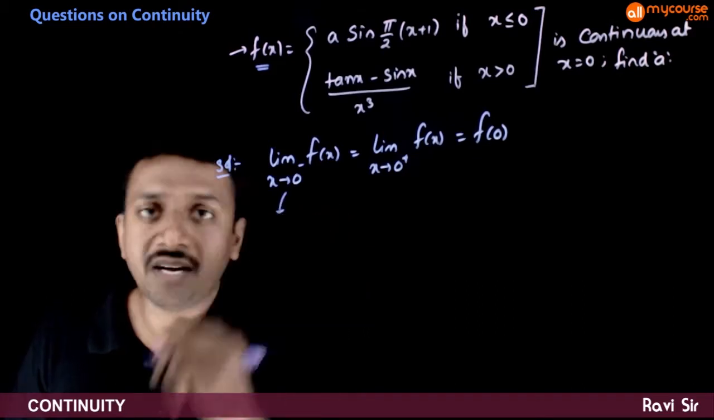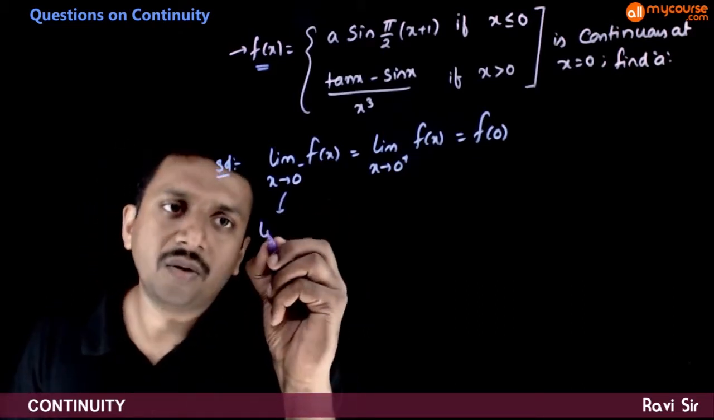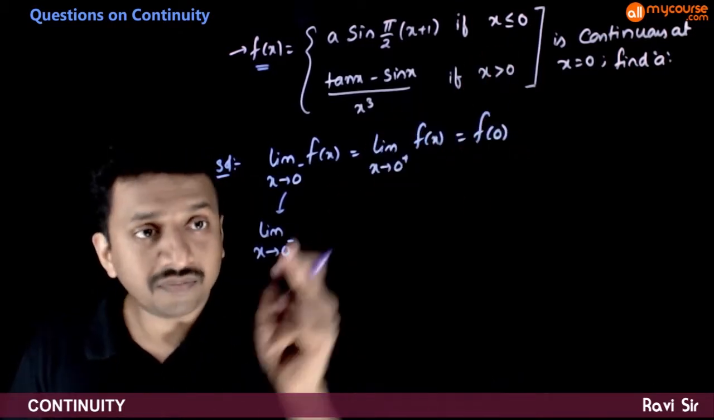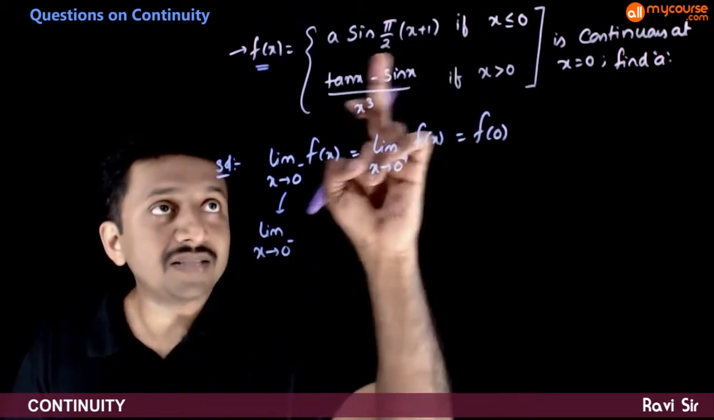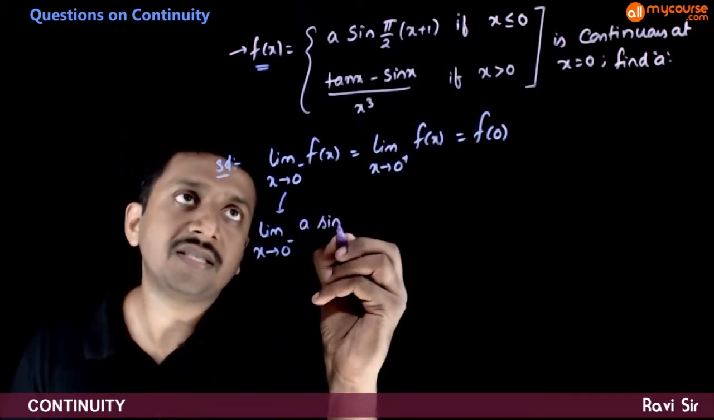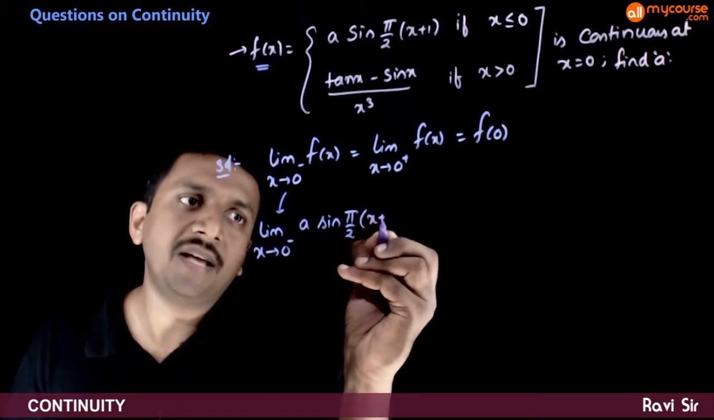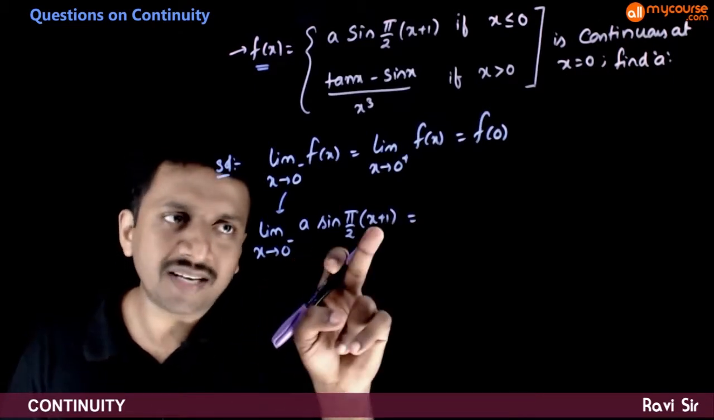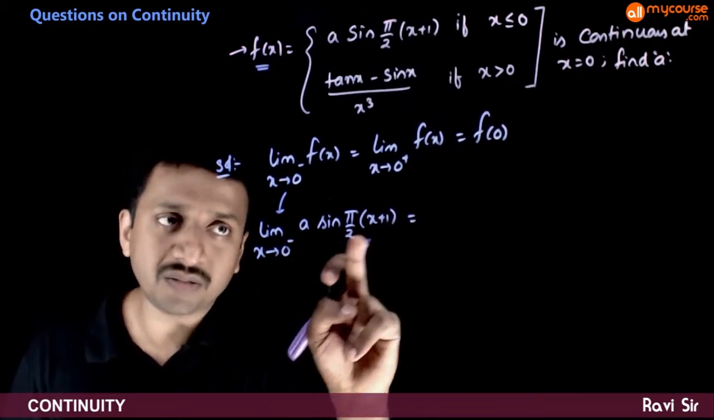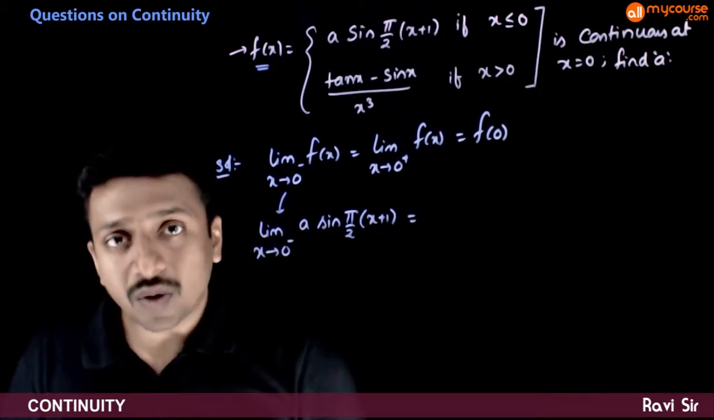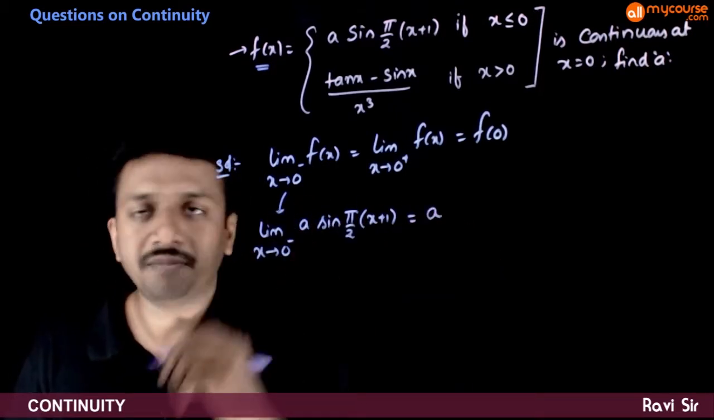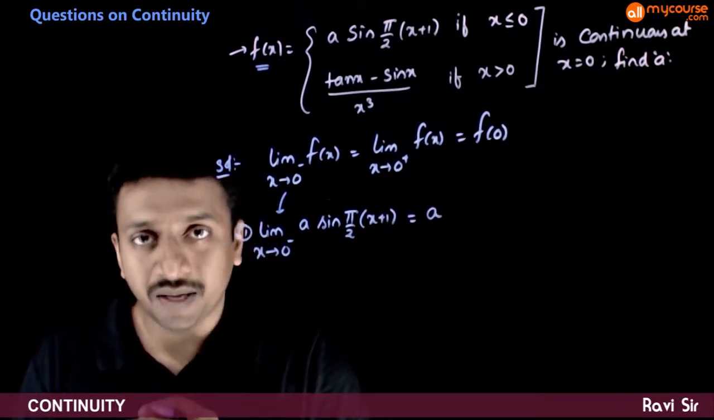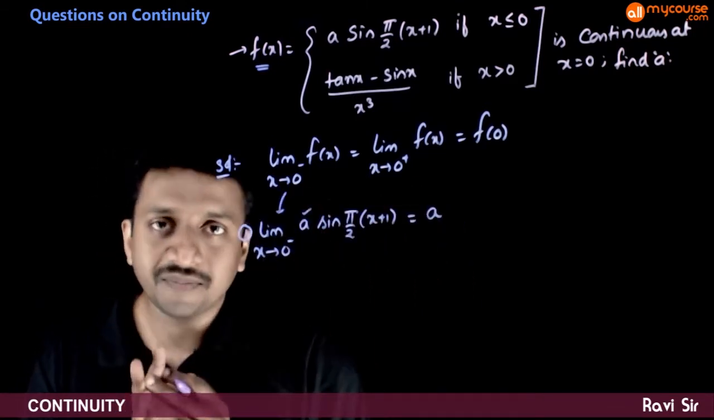So now let us find each of these limits. So limit x tends to 0 minus, in the left neighborhood of 0. 0 minus means less than 0. So this is the function a sine (pi by 2 times x plus 1). So you can do the direct substitution. If x is equal to 0, this becomes pi by 2, sine pi by 2 is 1. So a into 1 is equal to a. So left limit is exactly equal to a. So whatever this a is, that is the limit.